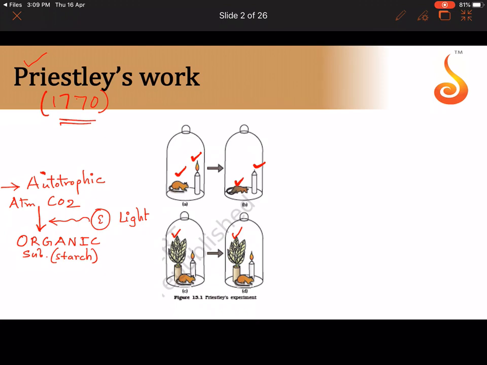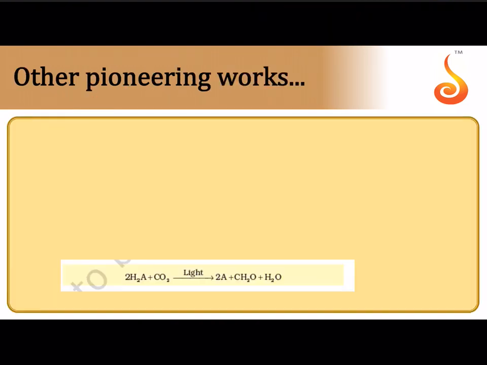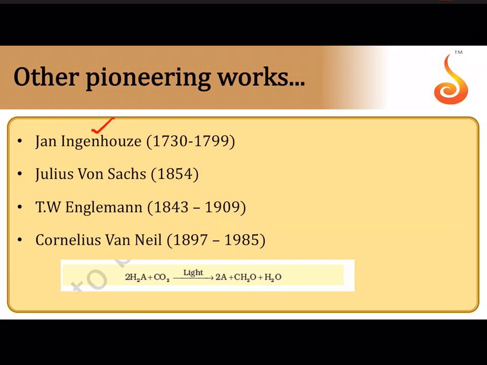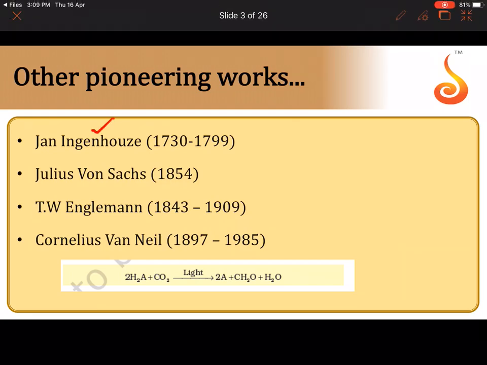And that was the germ of the concept of photosynthesis, where scientists later discovered that yes, green plants give out oxygen. Some of the other pioneering work was by Jan Ingenhousz, who was the first one to identify that it is only the green parts of the plant that can carry out photosynthesis, and in the presence of sunlight they produce oxygen.